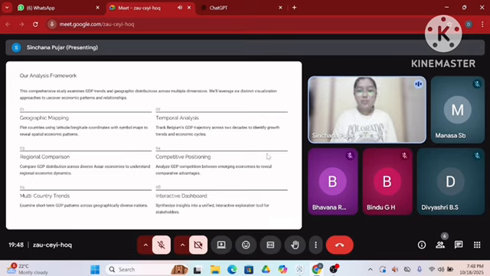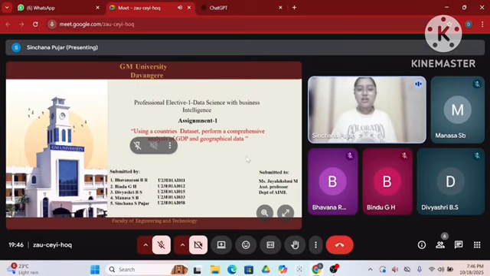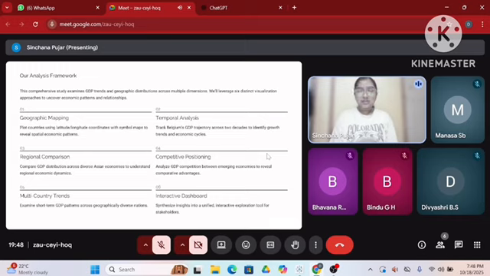Fourth one, we have competitive positioning. It analyzes the GDP competition between emerging economies to reveal the comparative advantages. Fifth one, we have multi-country trends, examining short-term GDP patterns across geographically diverse nations. Sixth one, we have an interactive dashboard, which synthesizes insights into a unified interactive exploration tool for stakeholders. So further will be continued by Manasa.